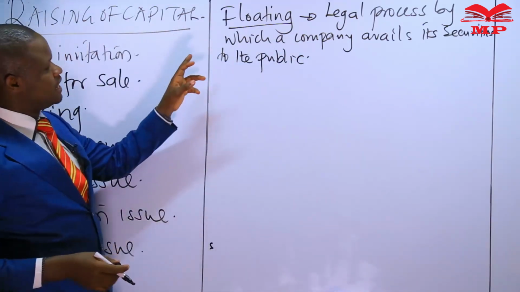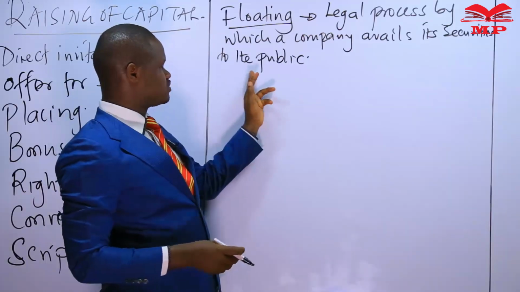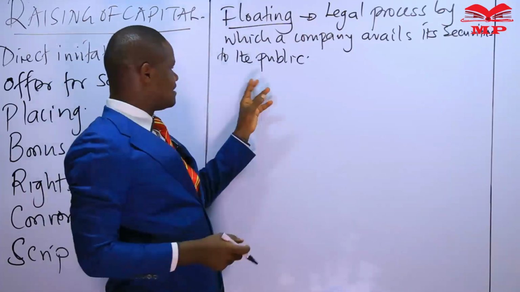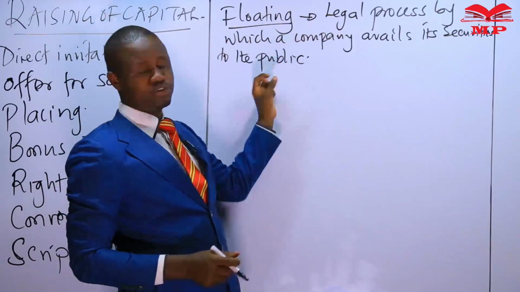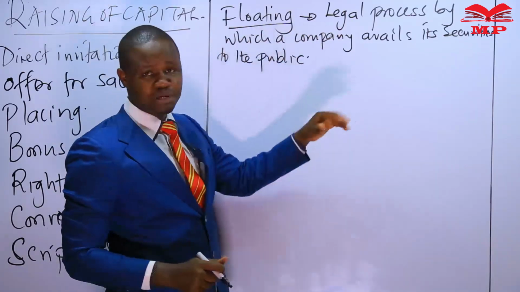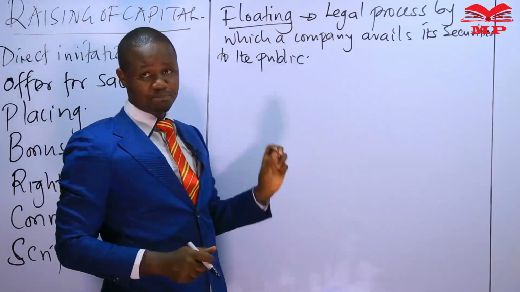You notice, the moment we talk about availing securities to the public, then we are particularly referring to only public companies. Private companies may not have this option available to them.